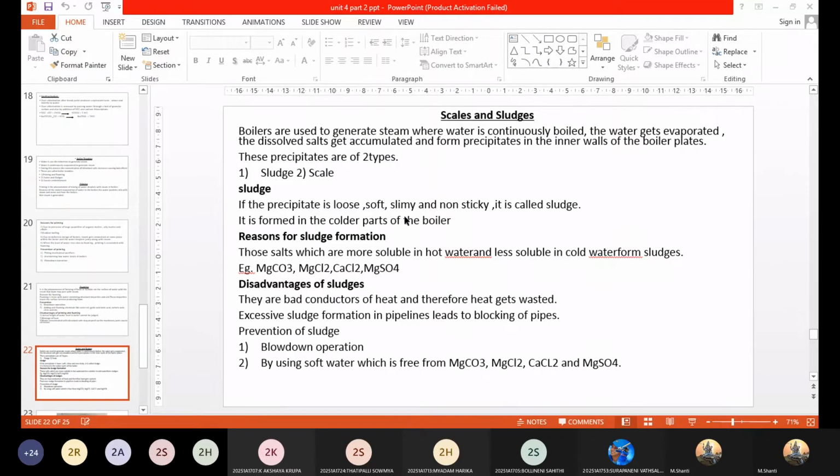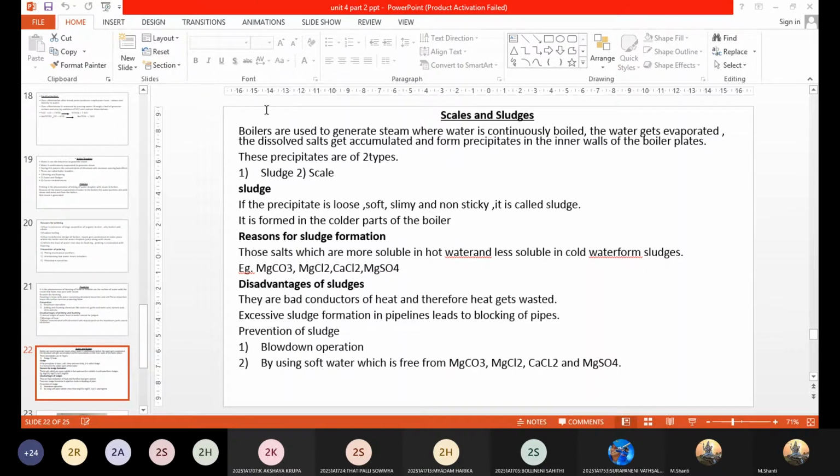Now what are the reasons for the formation of sludges? The reason is mainly the dissolved salts, which are more soluble in hot water and less soluble in cold water. So depending upon the solubility of the precipitates formed, you are explaining the reason for sludge formation. What is the reason?